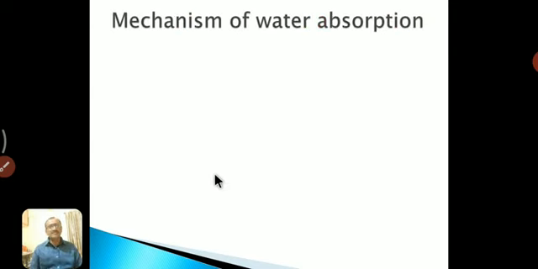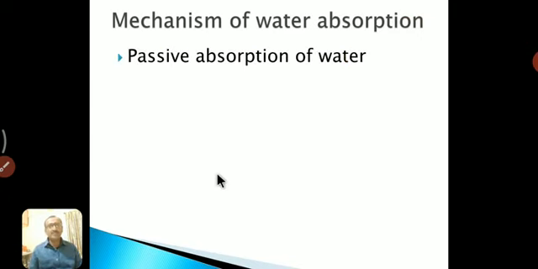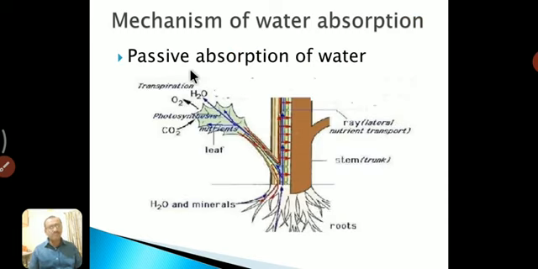Next mechanism, or another type. First one is the active absorption, and second one is the passive absorption of water. What is passive absorption of water? Here the roots are passive. No ATP-rich molecule or no energy is required here. So this mechanism is known as the passive absorption of water, because the root plays a passive role here.